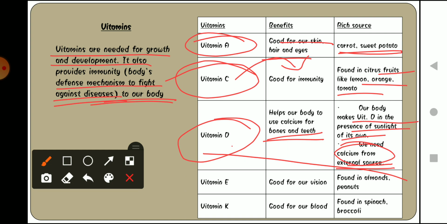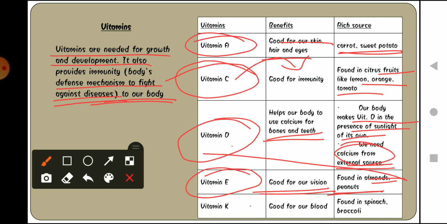Now moving to vitamin E, good for our vision. Vision means your eyesight. Taking vitamin E will make your eyesight, your vision, very good. It will help you to have a good vision. And it is found in almonds and peanuts. Almond is your badam and peanuts are moongfali.